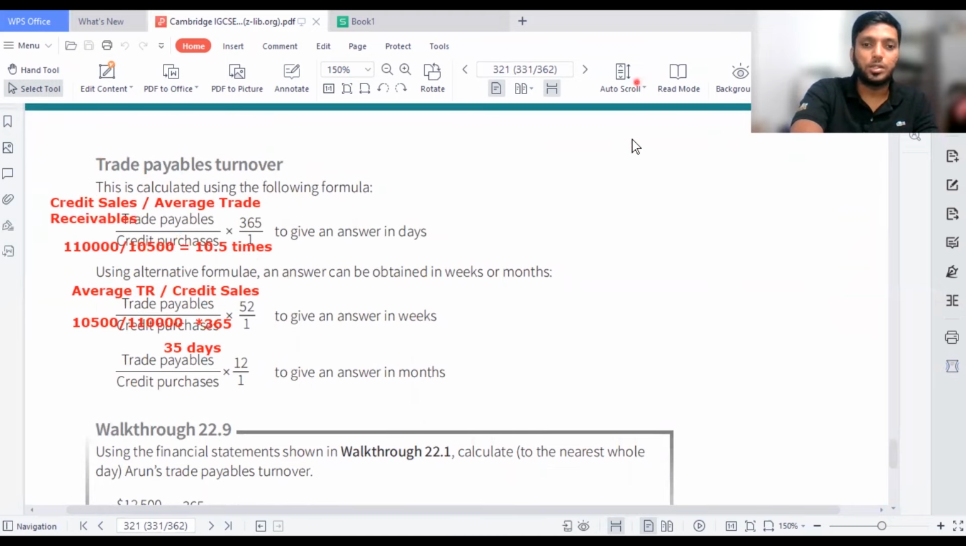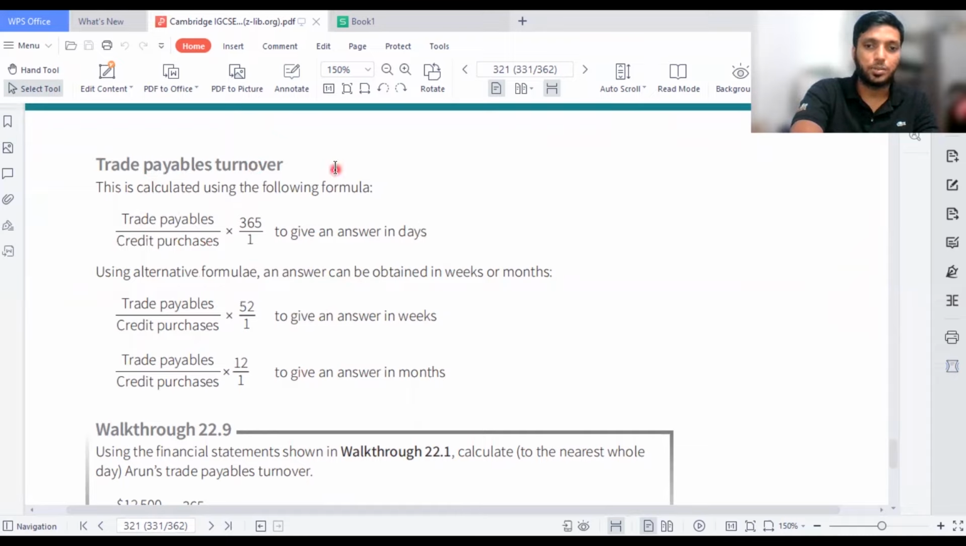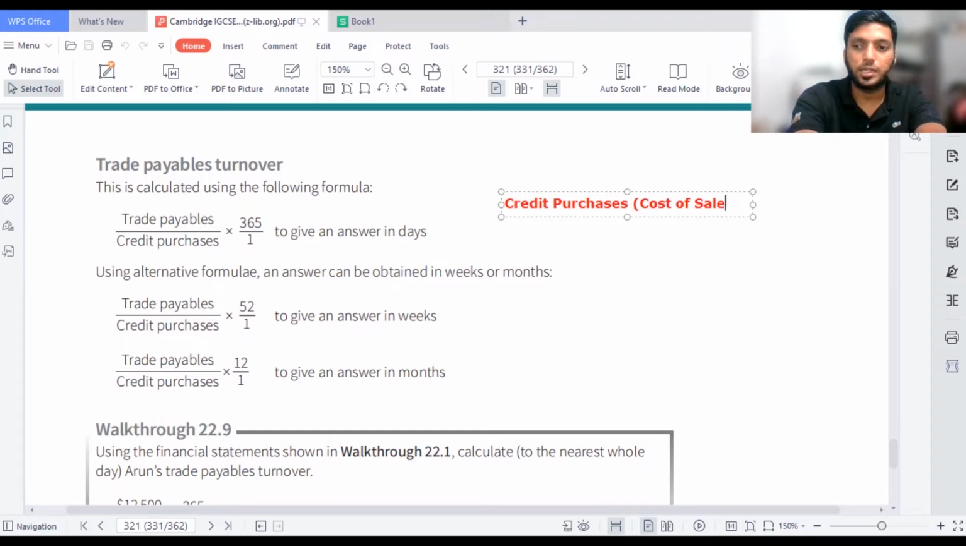So let's move on to the last ratio, which is the trade payables ratio. How many times does it take to pay your trade payables? The formula is very easy. Credit purchases are sometimes given, so you can take them. If they haven't given credit purchases, you can take the cost of sales. So either take credit purchases in exams or take cost of sales. Both are correct. Most of the time they will give cost of sales rather than credit purchases, because in an exam, if they don't say it is a credit purchase, then you need to consider it as cost of sales.